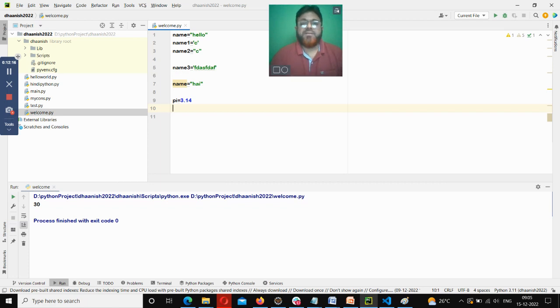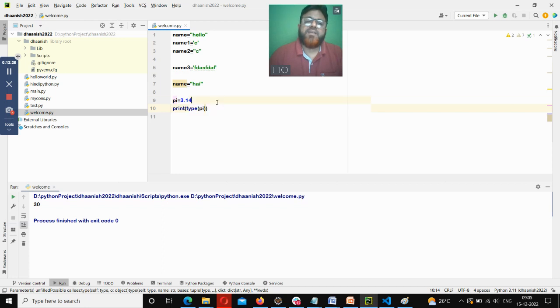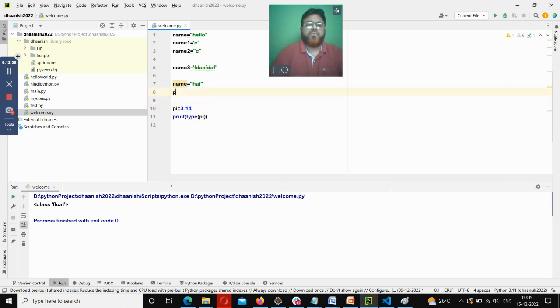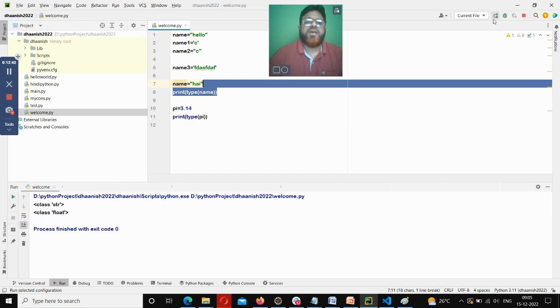If you want, you can check that out. There is a function called type. Using type you can print that. See this, print type of pi. Type is a function, remember that. If I run this it will tell me it is float. Same way, if I print type of name, this will print string, str. See, it understands, guys.